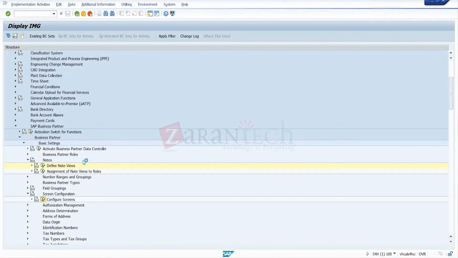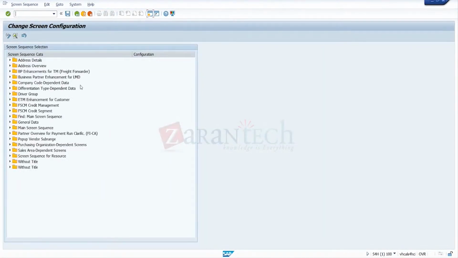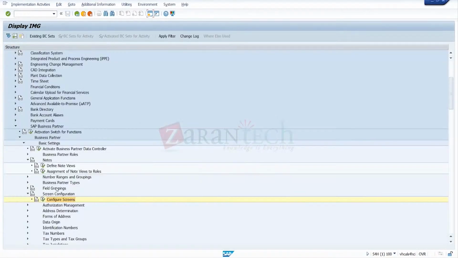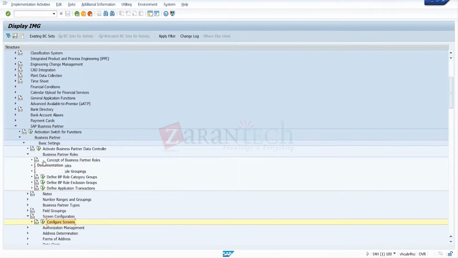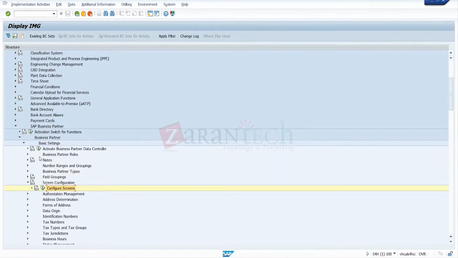In the coming class I'll show the screen configuration. It's a technical part, and I'll explain it later. So these two I'm skipping now. We'll go for this one. These are roles. I'll make the roles configuration in a coming class.